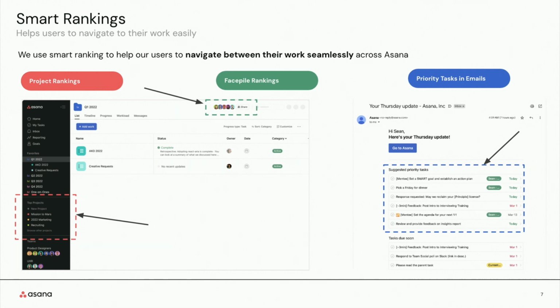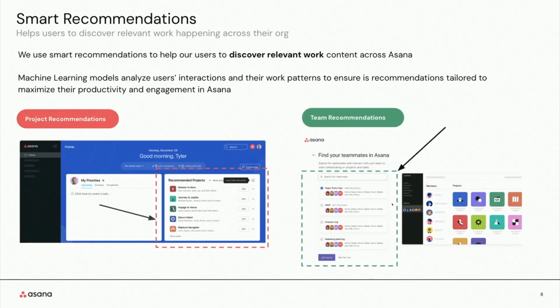And our ML experiences span beyond our main application. On the right, you can see a regular email that we send to users, and it has a prioritized list of tasks that we think they might want to work on. We also use ML to surface smart recommendations, so essentially helping users discover work outside the work that they're already involved in.